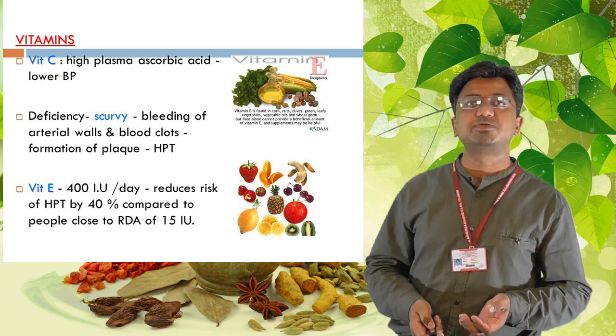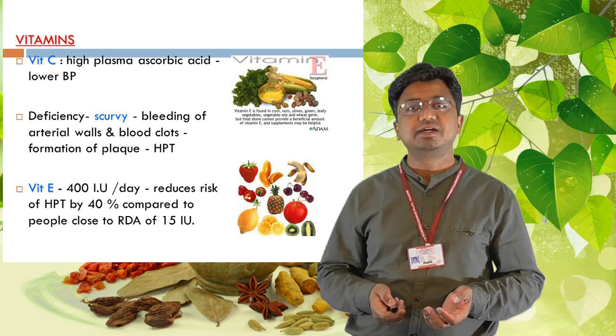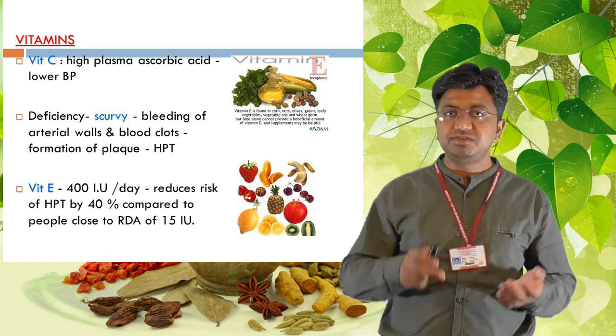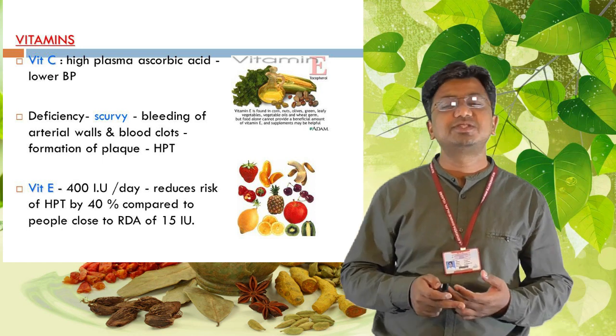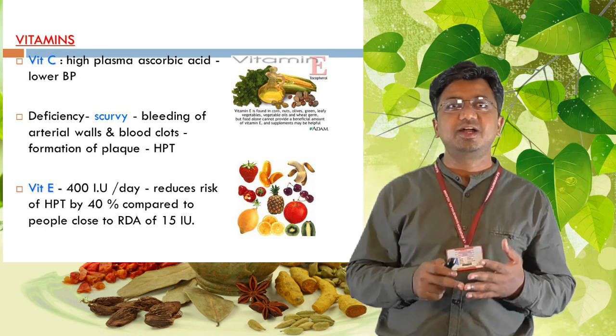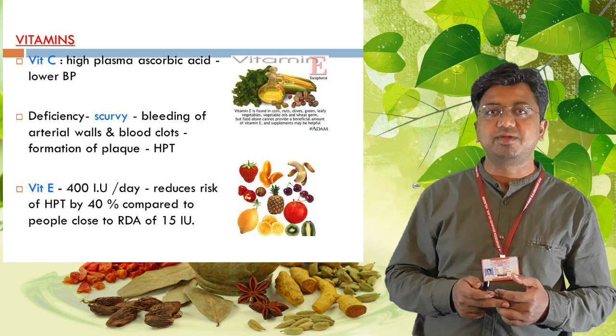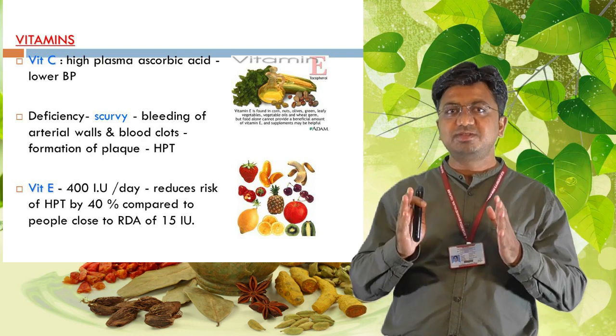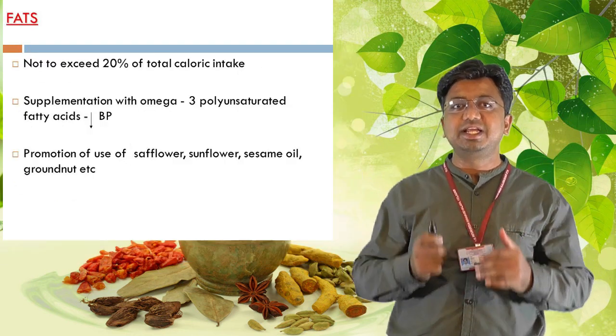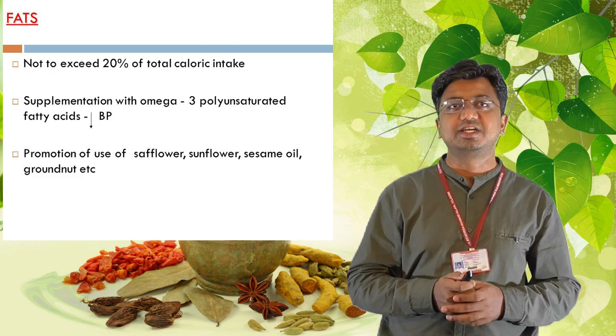Vitamin E is to be supplied by Nitya Sevaniya Dravyas, in which sarpi and milk are mentioned. Fats should not exceed 20% of total calorie intake; that means the calories we get from fat should not exceed 20%.